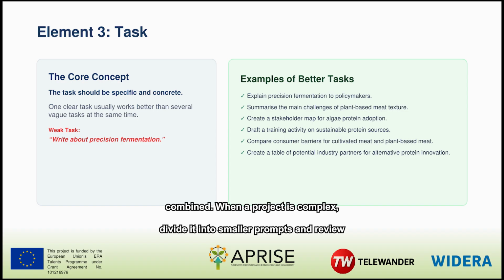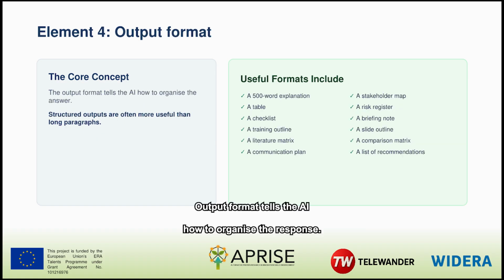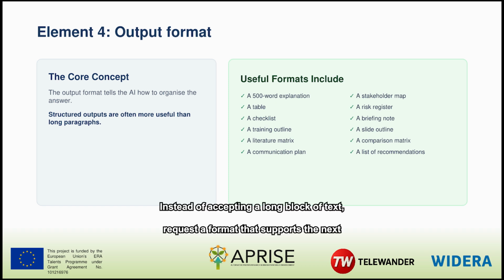When a project is complex, divide it into smaller prompts and review each result before asking the AI to combine them. Output format tells the AI how to organize the response. Instead of accepting a long block of text, request a format that supports the next step in your work.